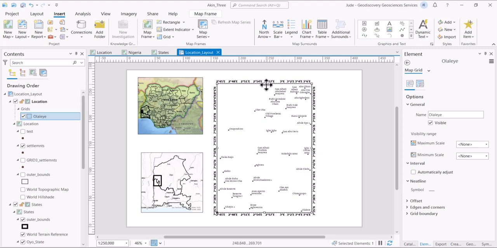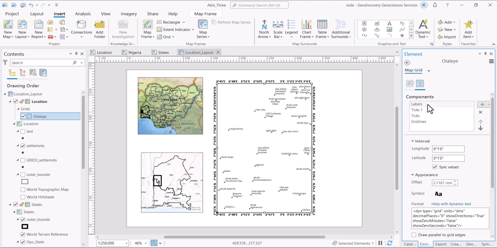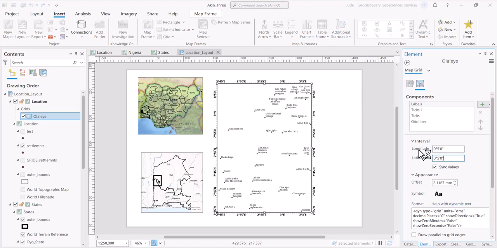As you can see, the interval is too fine. So if we click on this grid, we go to this particular place and we are looking at label. So let us use 3 interval and see how it goes. Still too much. Let's use 5 degrees, 5 minutes interval. I think this is far better. So we have this sync value here, it's automatic. We have all these things that you can still play around with and the grid lines, but this is not the time.